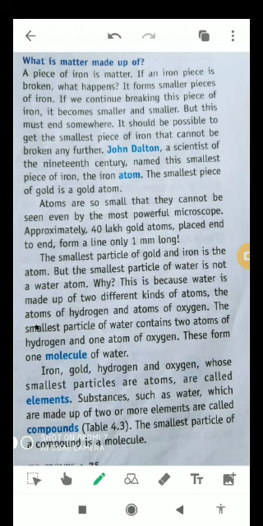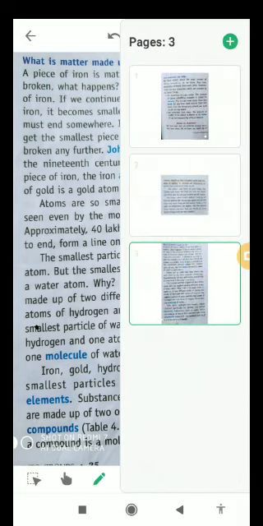Okay. Iron, gold, hydrogen, and oxygen, whose smallest particles are atoms, are called elements. Substances such as water, which are made up of two or more elements, are called compounds. The smallest particle of a compound is a molecule. So that's it in this video.